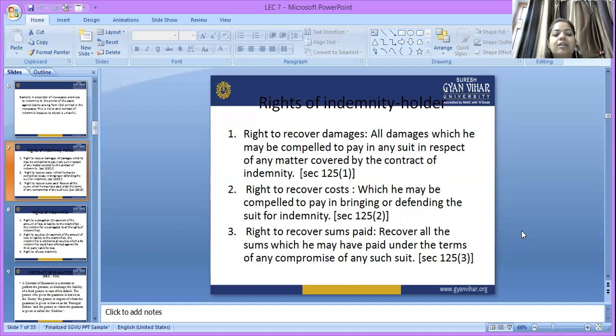The amount paid under the contract, as promised by the indemnifier, has to be paid to the party who suffered the loss, that means the indemnity holder, so he has a right to recover sums paid also.